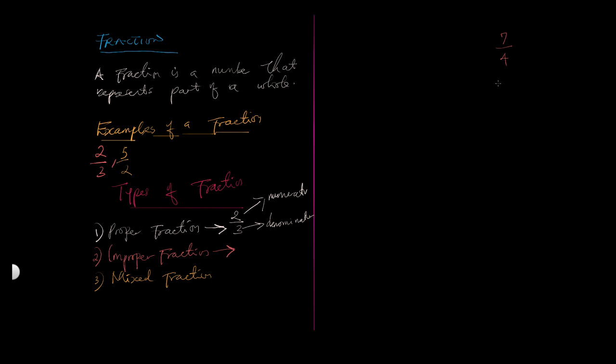Because the denominator is smaller than the numerator. Okay, fine. 7/4 is an example. Mute your mic. Don't say some things that is not called for. And then mixed fraction.